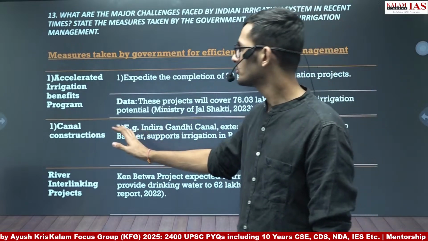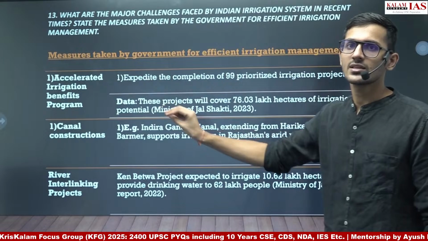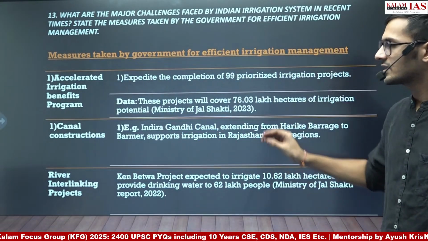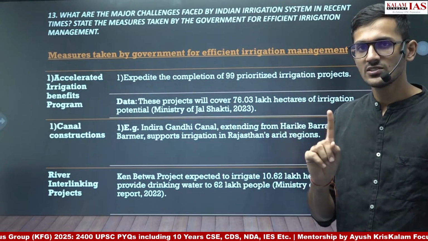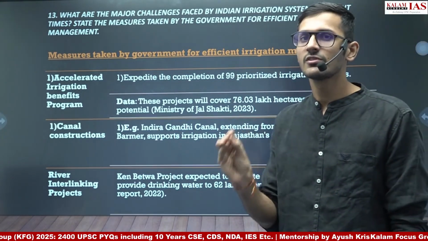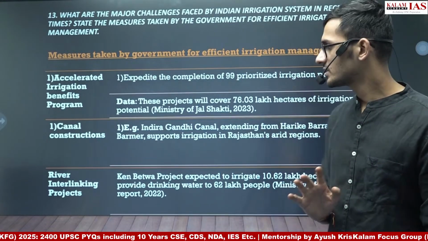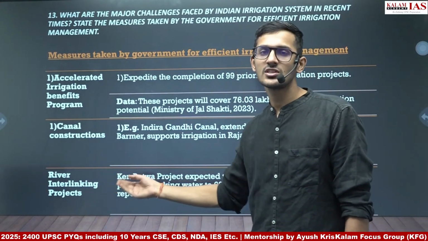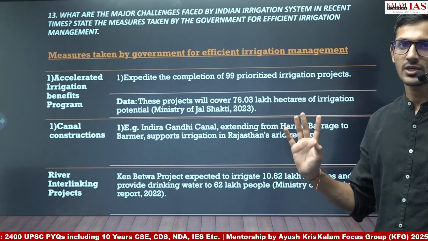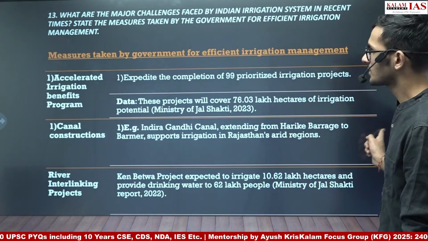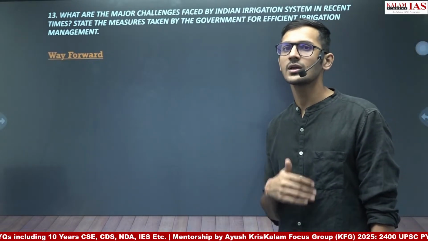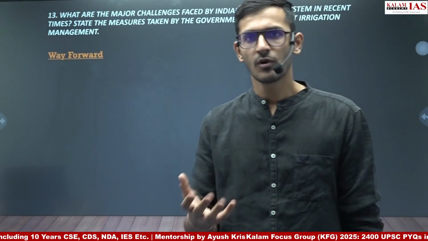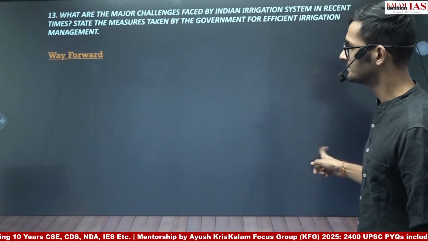So just write the different measures taken by the government, and the steps taken, and the different achievements or targets, or just one achievement, one target, or one feature or example of that scheme. For example, for river interlinking projects, we have just given the example of the Ken-Betwa project. That is sufficient to substantiate my point. Then we will move toward the way forward. What other measures can be taken for better irrigation management in the country?